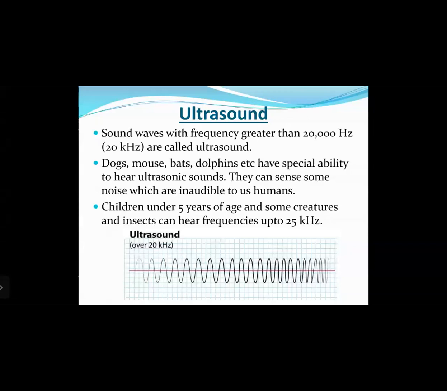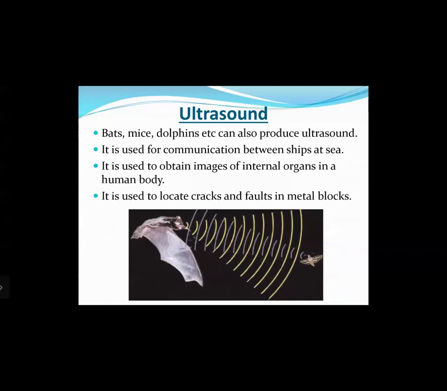Children under 5 years of age and some creatures and insects can hear frequencies up to 25 kilohertz, that is 25,000 hertz. Right? Then, bats, mice, dolphins, etc. can also produce ultrasound. Means they can hear ultrasound, but they also have a very special ability to generate and create ultrasounds.